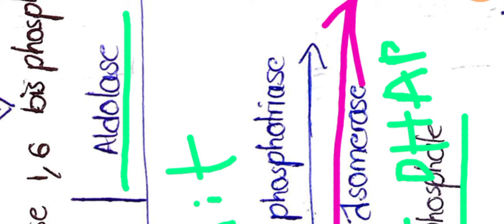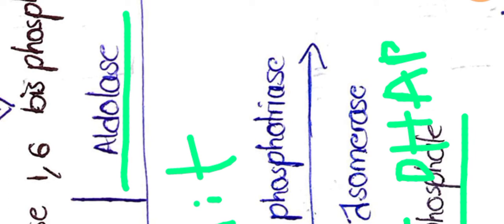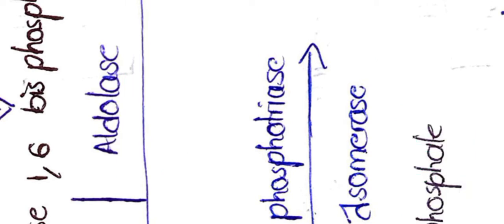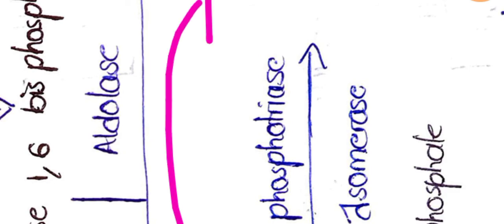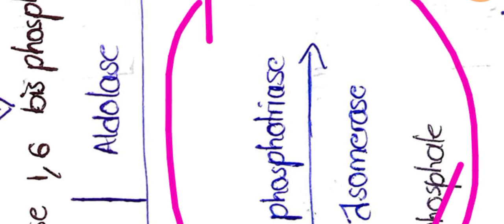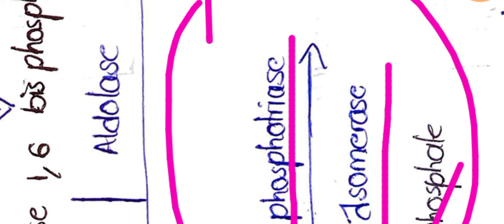That means DHAP is converted into G3P and G3P is converted into DHAP, and the enzyme required for this interconversion is phosphotriose isomerase. In this way, the splitting phase will be completed.